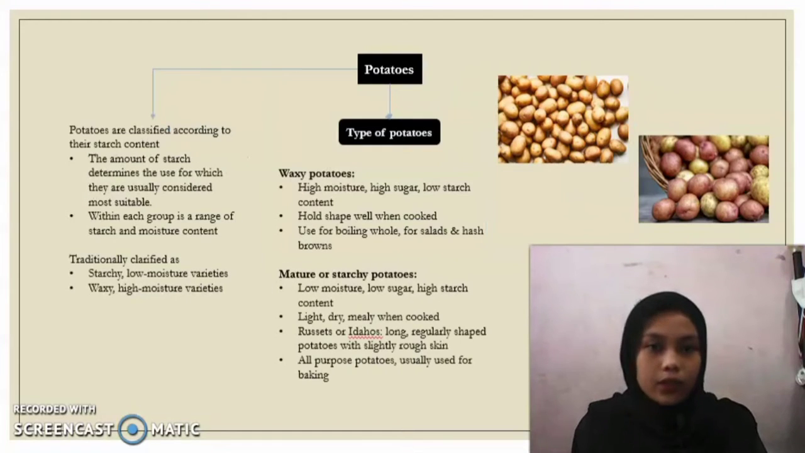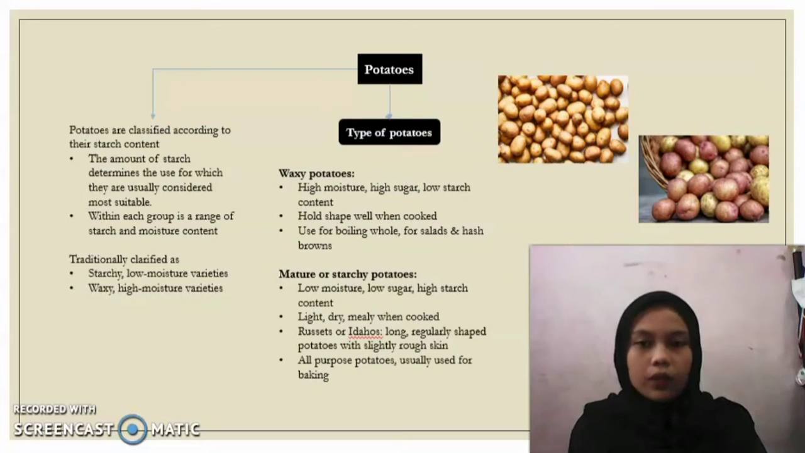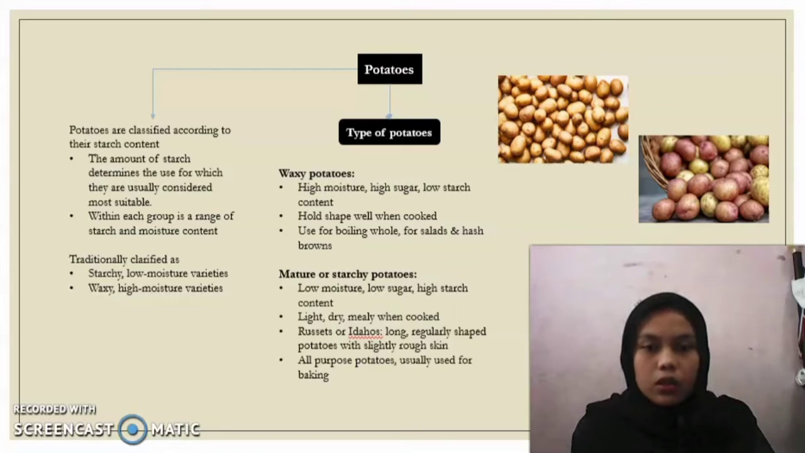Next is potatoes. Potatoes are classified according to their starch content. The amount of starch determines the use for which they are usually considered most suitable. Within each group is a range of starch and moisture content, traditionally classified as starchy low moisture varieties or waxy high moisture varieties. And as I mentioned before, there are two types of potatoes.